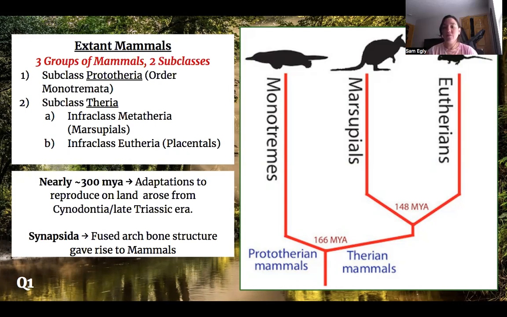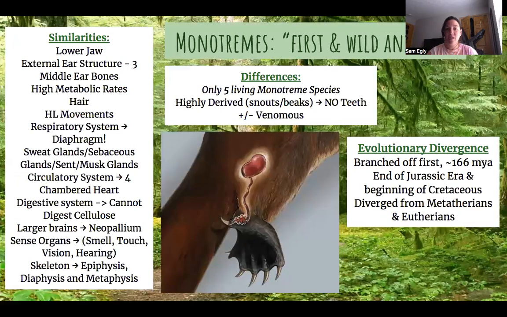So nearly 300 million years ago, adaptations occurred for animals to reproduce on land, including the creation of the amniotic egg. It all arose during the Cynodontia, the late Triassic era, after dinosaurs disappeared. The synapsids, or the proto-mammals, were the dominant land animals during the late Paleozoic and the early Mesozoic, which gave rise to mammals and terrestrial fauna. So monotremes, which I'll be talking about first, is the first in wild animals.